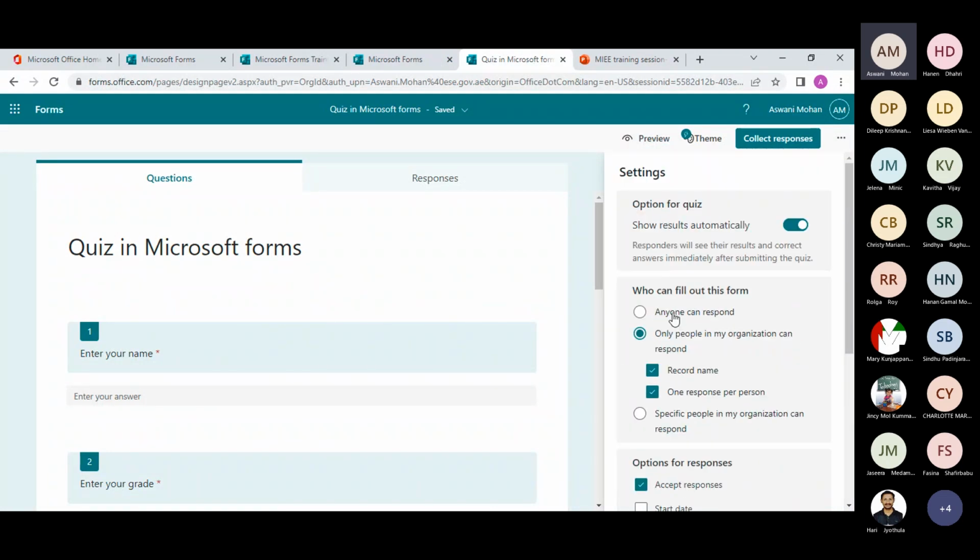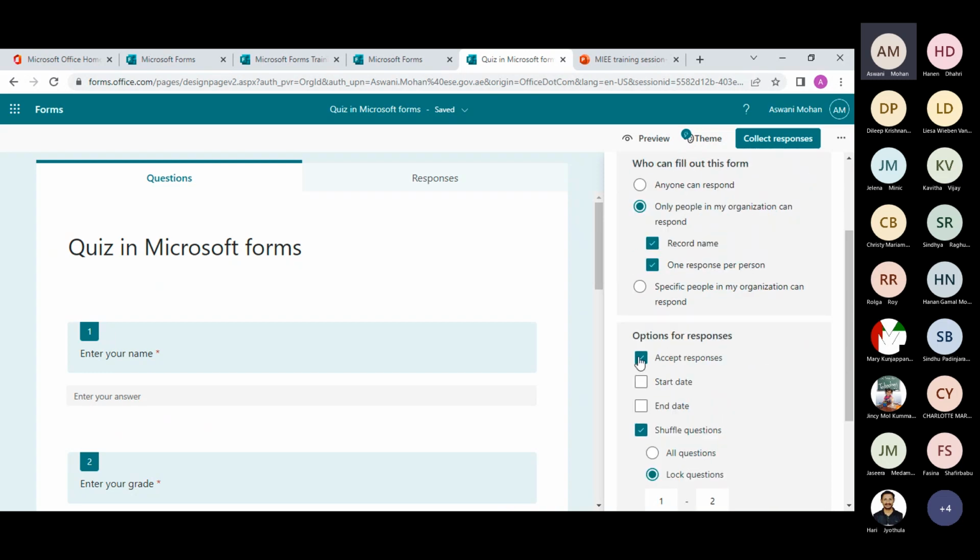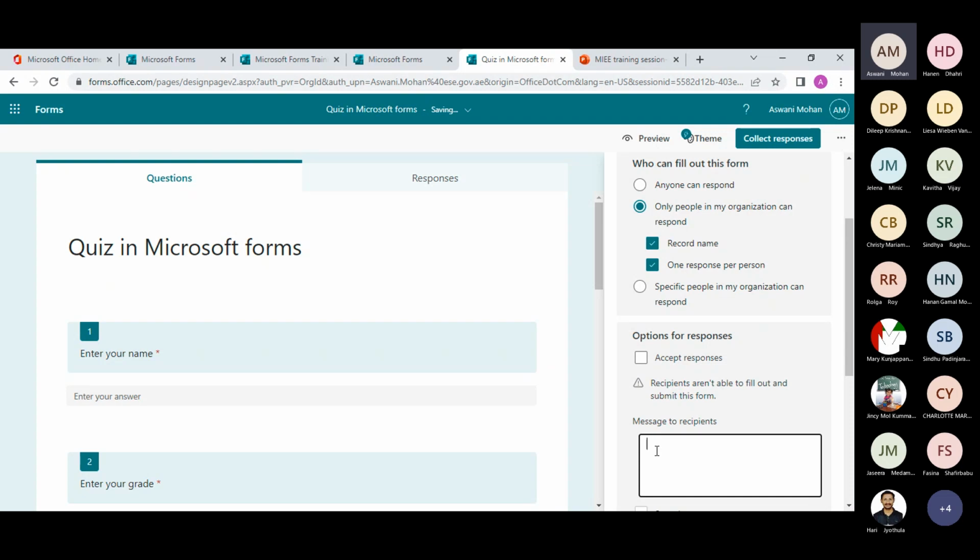And now you can choose who can fill this form. If you want anyone to respond, or you want people of your organization, you can choose from that. And another option is the option for response. You can find the accept response option. Since I have this checked, when I'm sharing this link, everyone will be able to submit their response. If you want to close the response, you don't want to accept any more responses from your students or from users, you can uncheck this, and you can add a custom message if you want.